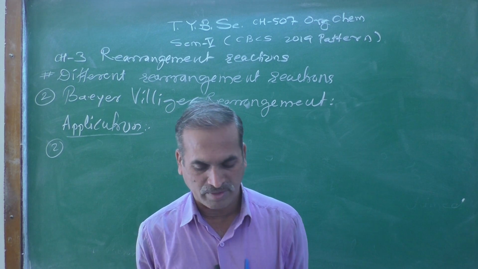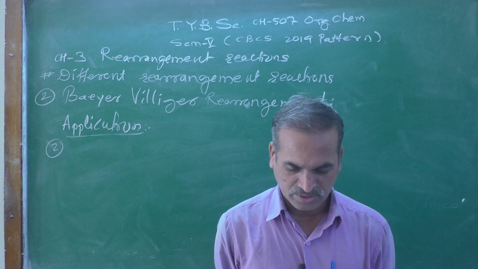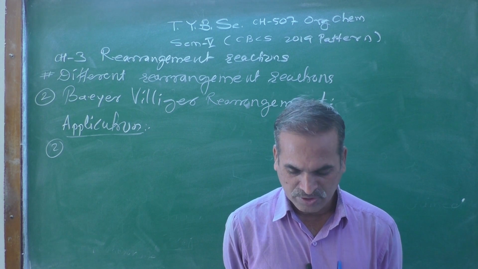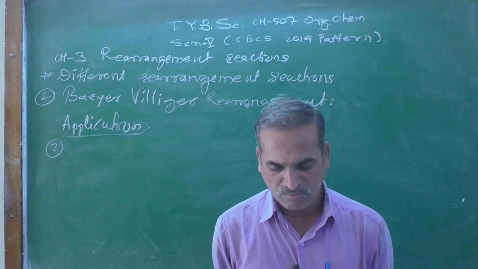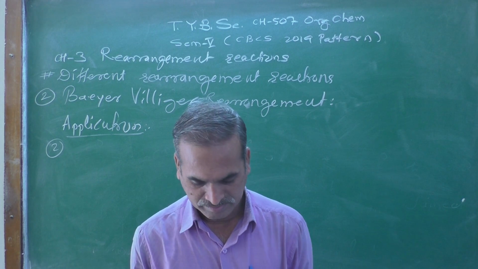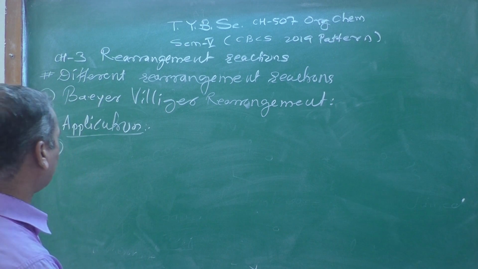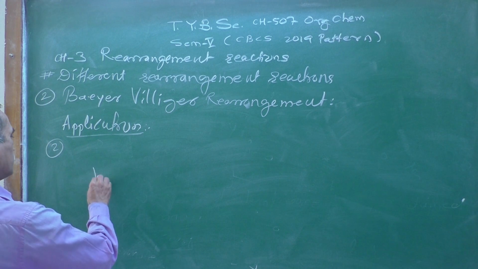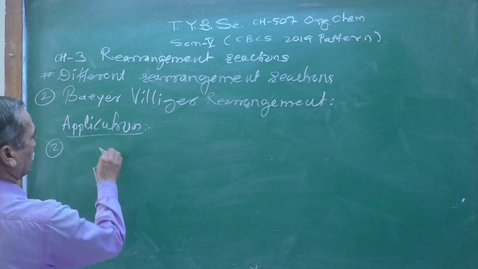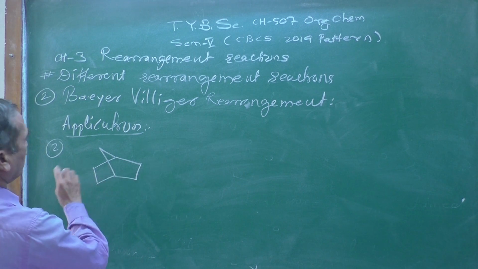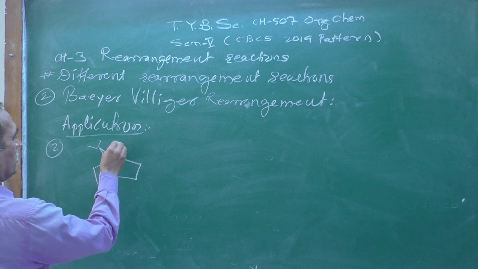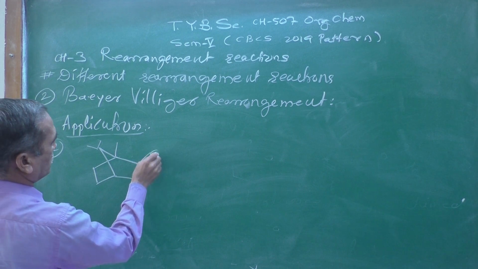Camphor on treatment with Caro's acid, persulfuric acid, gives alpha campholide. That is one of the applications. Camphor, you know the structure of camphor is this one. It is highly branched, and there is an oxygen atom.